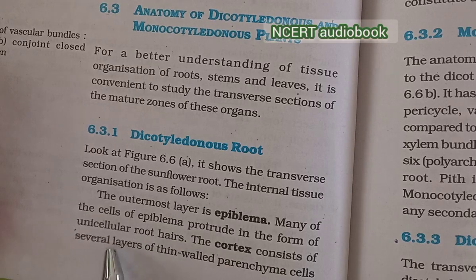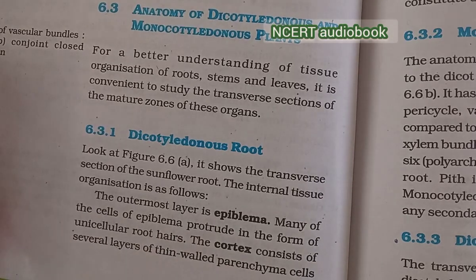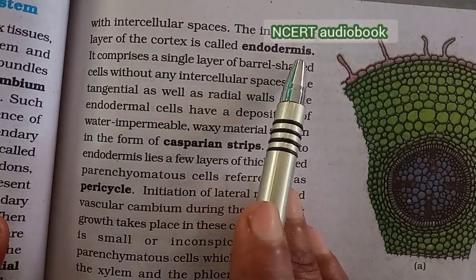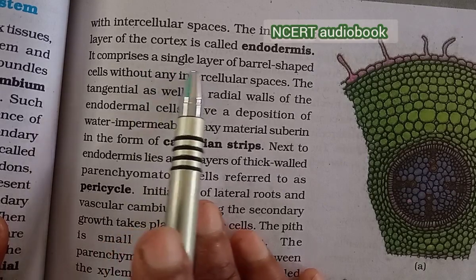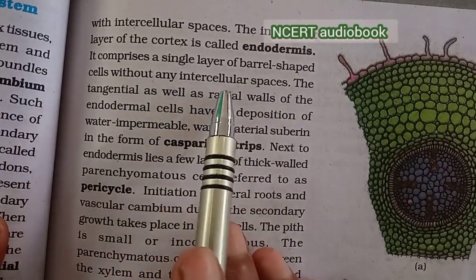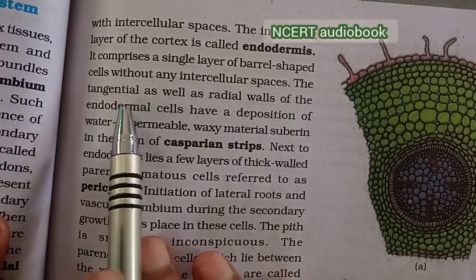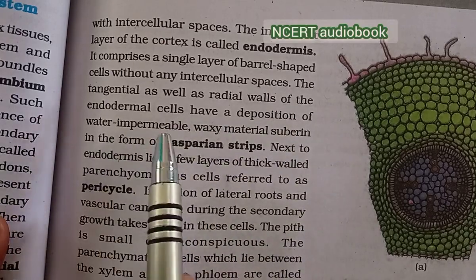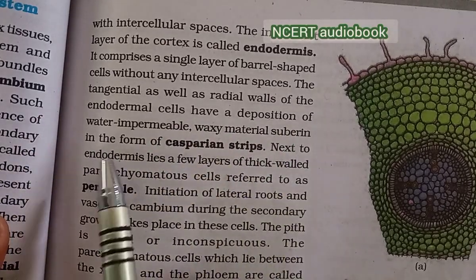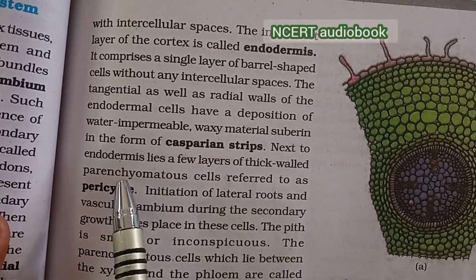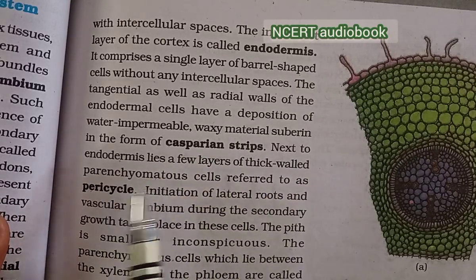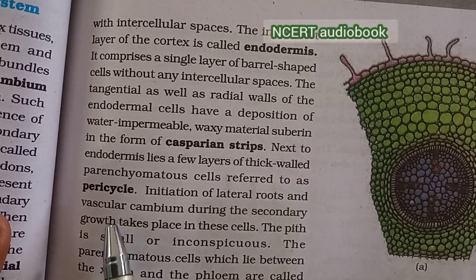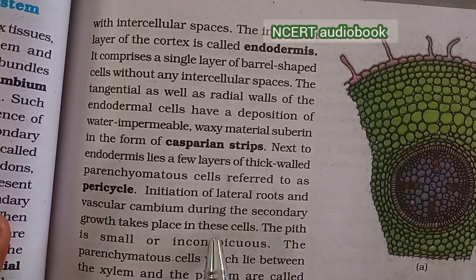The cortex consists of several layers of thin-walled parenchyma cells with intercellular spaces. The innermost layer of the cortex is called endodermis, and it comprises a single layer of barrel-shaped cells without any intercellular spaces. The tangential as well as the radial walls of the endodermal cells have a deposition of water-impermeable waxy material, suberin, in the form of Casparian strips. Next to the endodermis lie a few layers of thick-walled parenchymatous cells referred to as pericycle. Initiation of lateral roots and of the vascular cambium during secondary growth takes place in these cells.